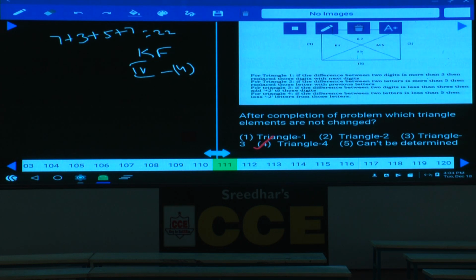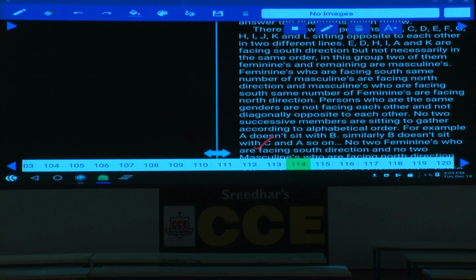Then 112 and 113. Yes, 112 and 113. Shall I explain this one, 112, 113? Then 114 onwards. Now in this one, question numbers 114 to 117.